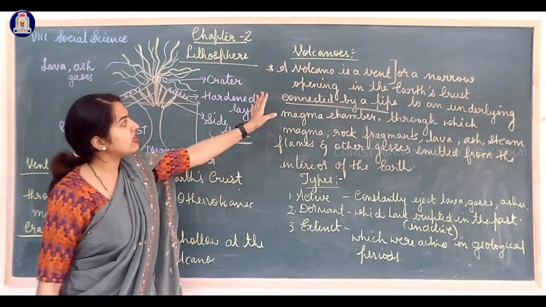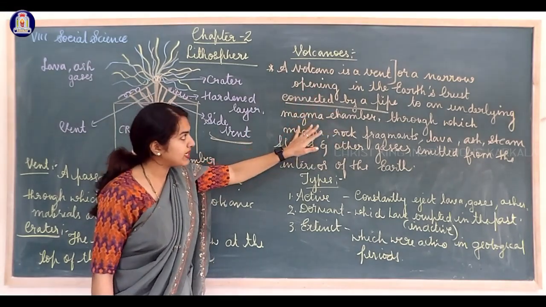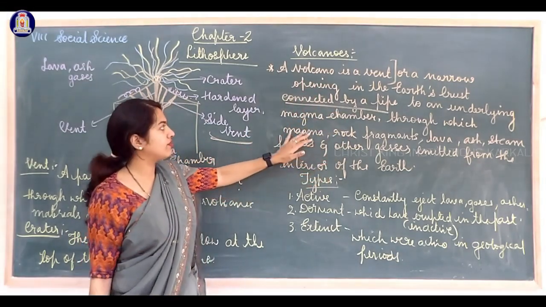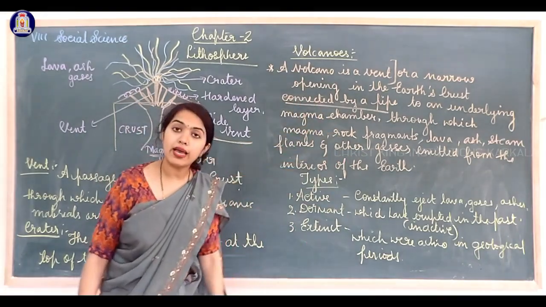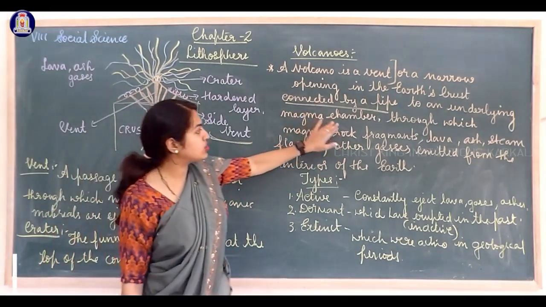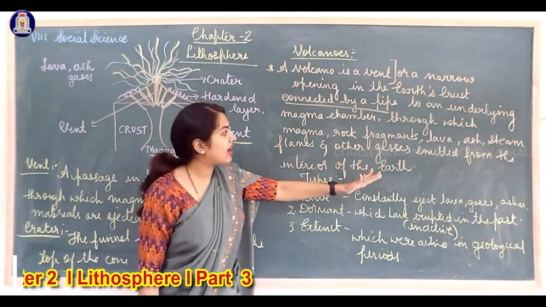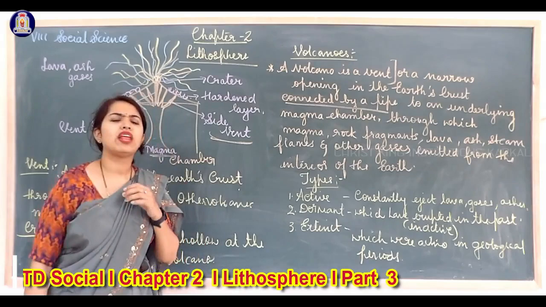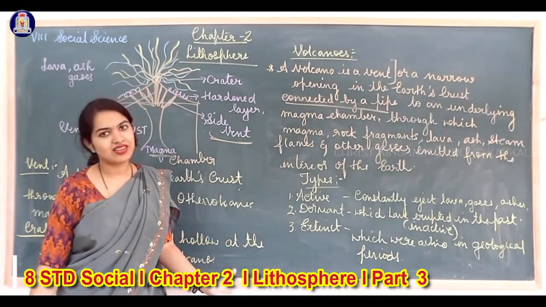Once again, you read what is a volcano. A volcano is a vent or a narrow opening in the earth's surface or in the earth's crust, connected by a pipe to an underlying magma chamber through which magma, rock fragments, lava, steam, ash, flames, everything comes out from the interior of the earth.